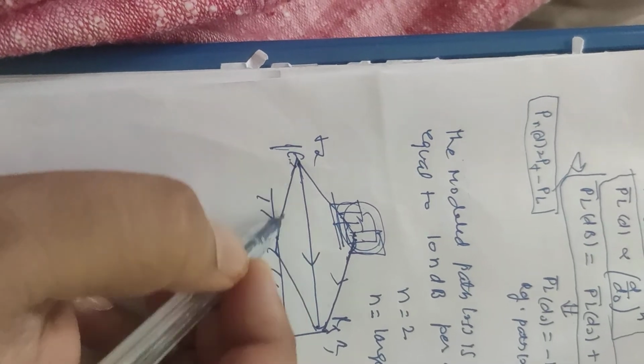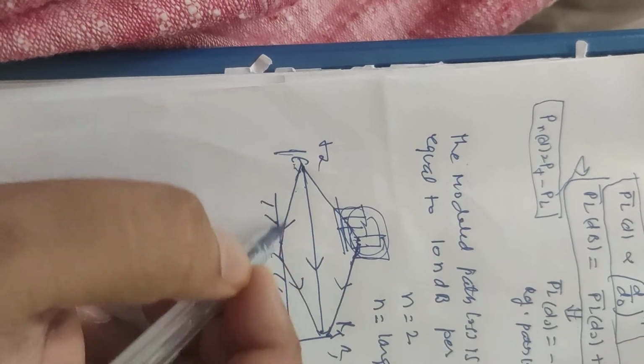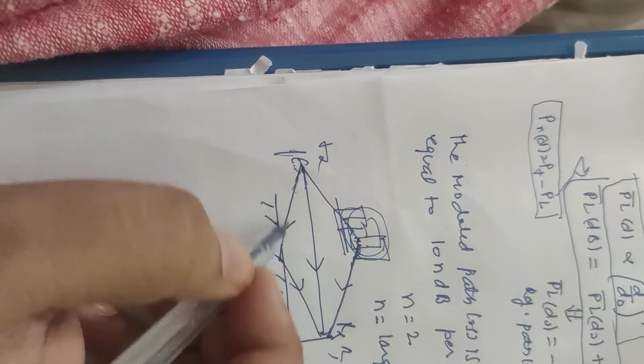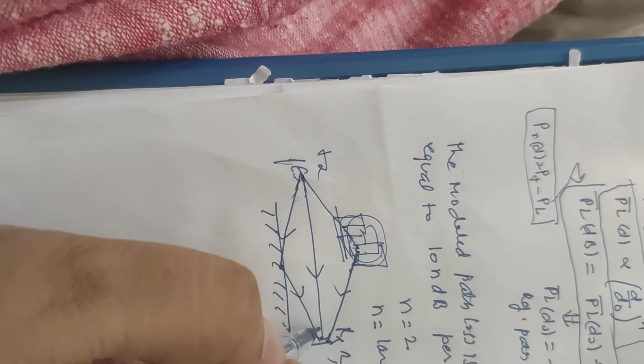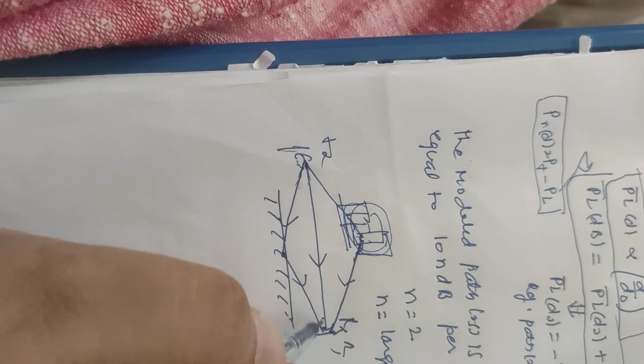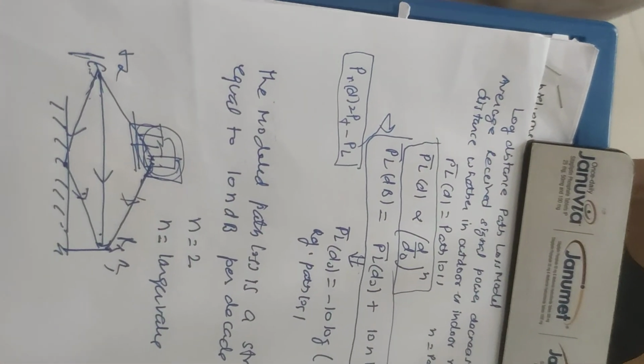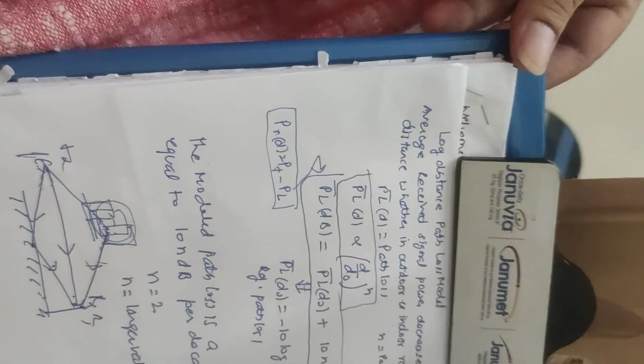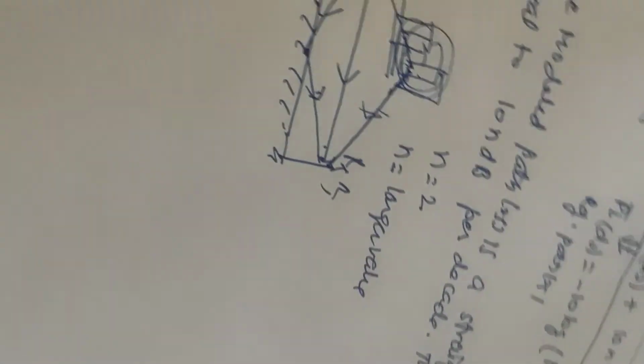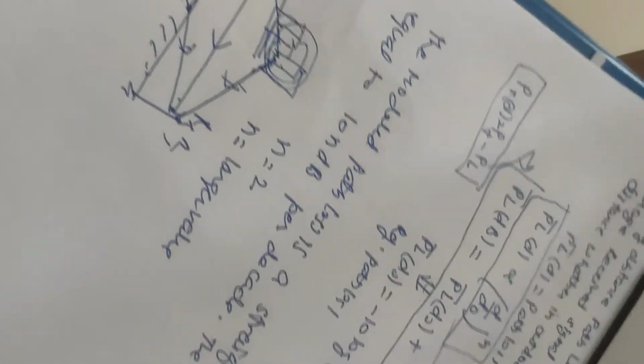Another reflected signal is reflected from the ground surface and then reaches the receiver end. These obstructions are specific to the propagation environment, and they can also be accounted for in our formula.